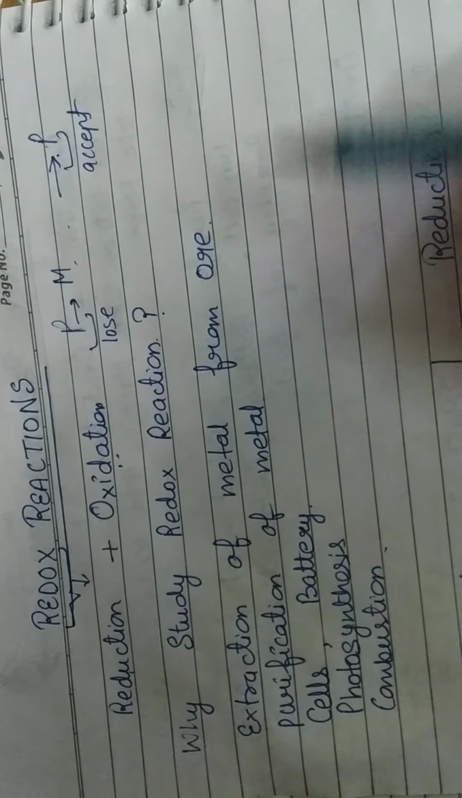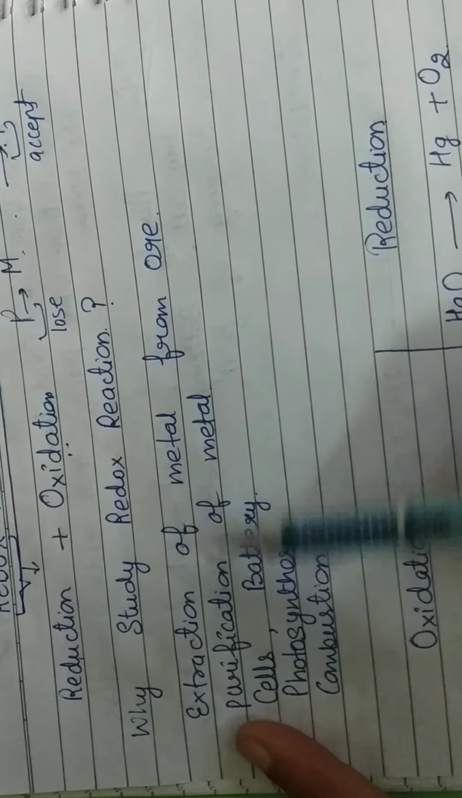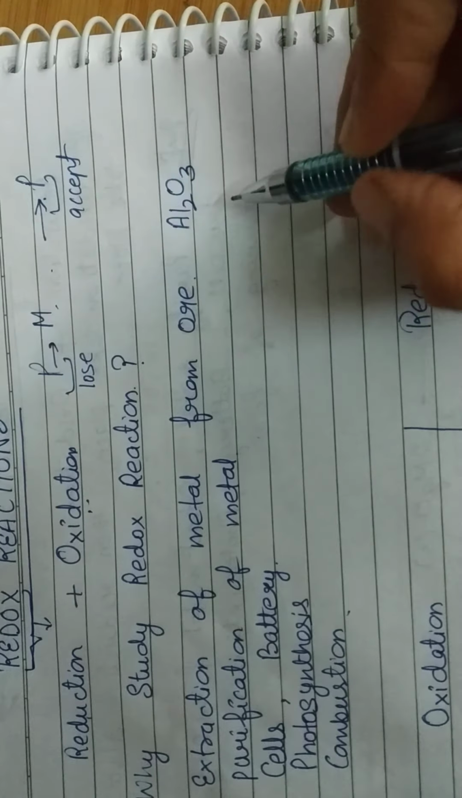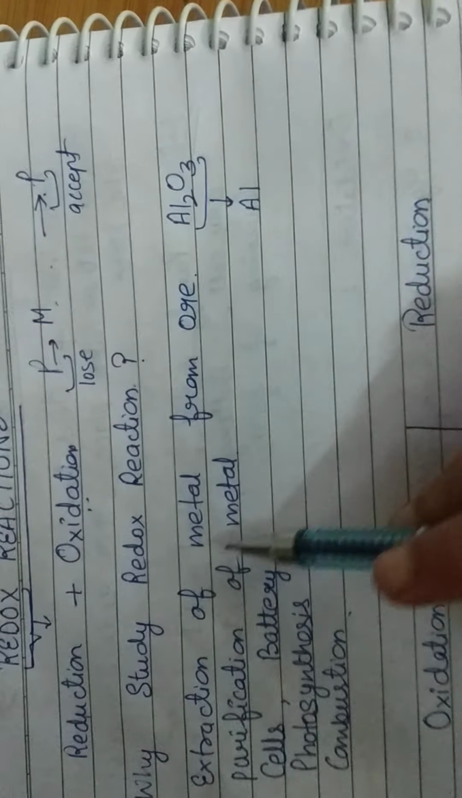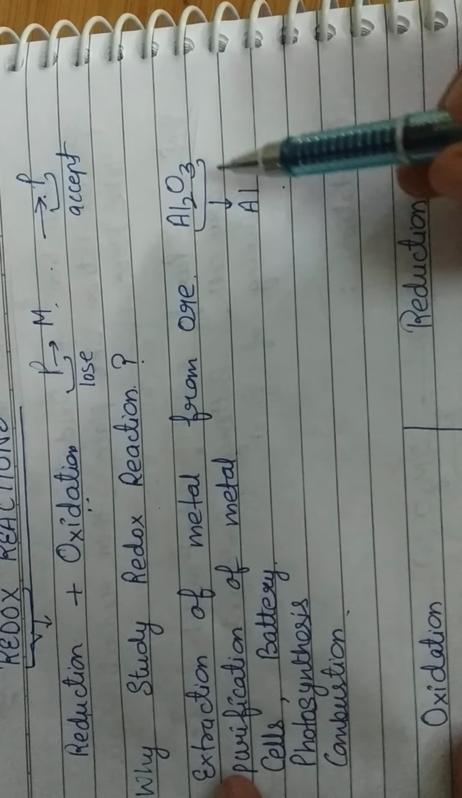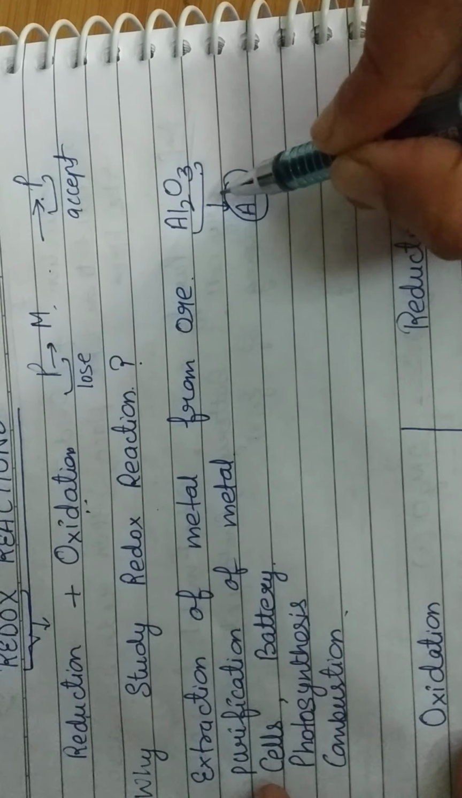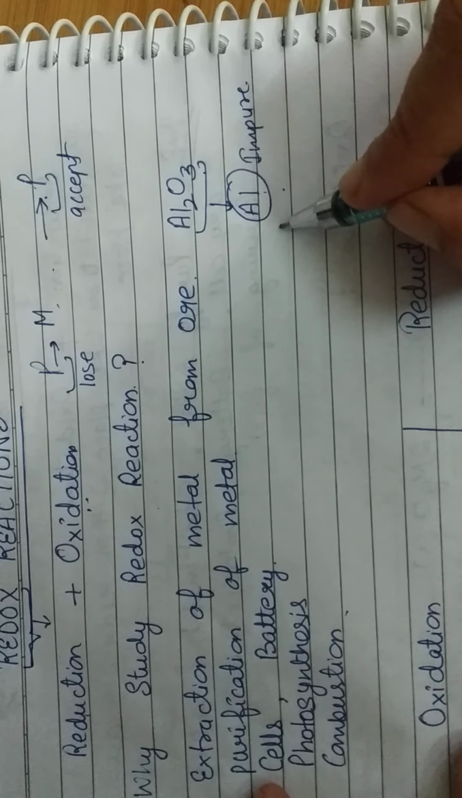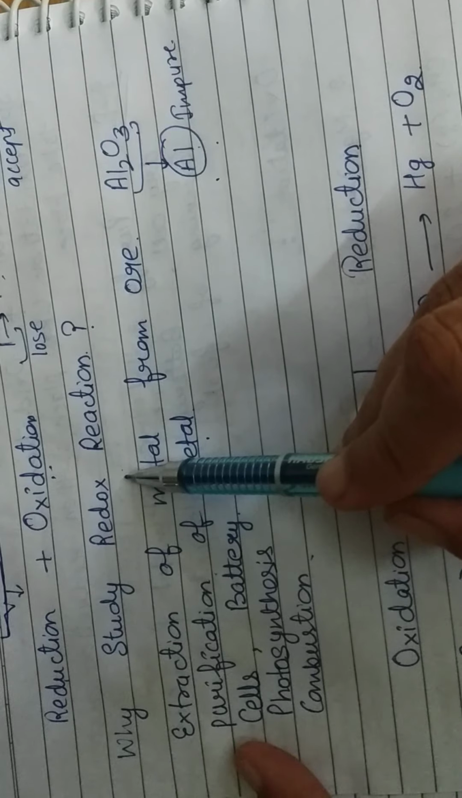Now why do we study redox reactions? What is the importance of these? They are very important. First, extraction of metal from the ore. If you remember, an ore can be like Al2O3 that is extracted from the earth's crust. From this we can extract the metal, aluminium. So redox reaction is involved in the extraction of metal from the ore. Then the metals extracted from the ore are impure, so we remove the impurities. That purification of metal again involves a redox reaction.